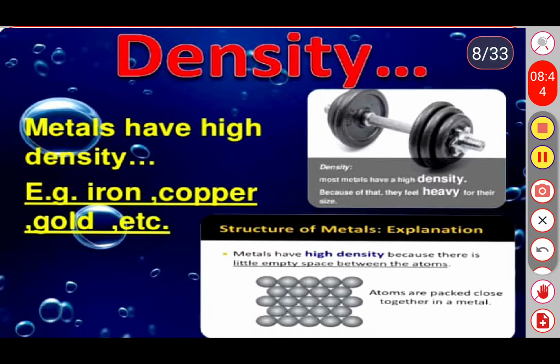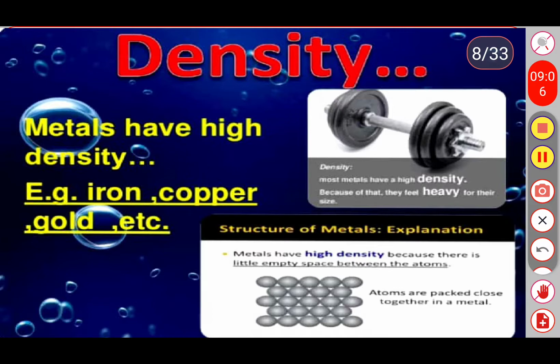For example, iron, copper, gold, etc. They have high density. So metals have high density except sodium and potassium. Sodium and potassium are also metals, but they have low densities.